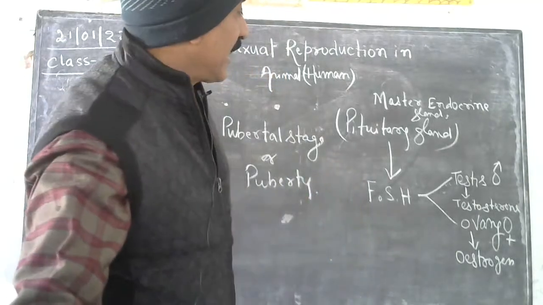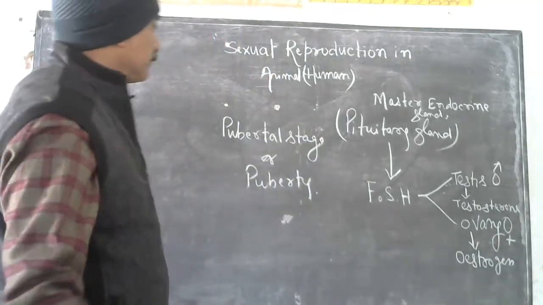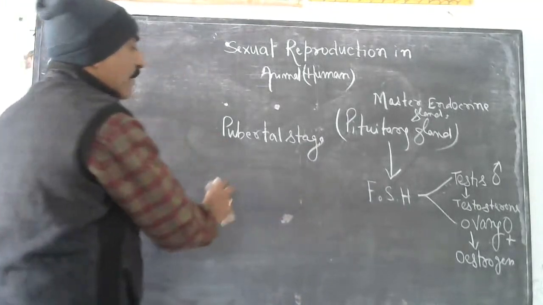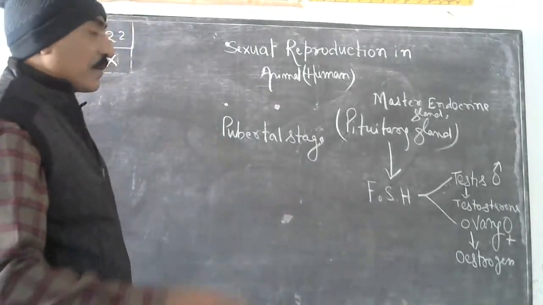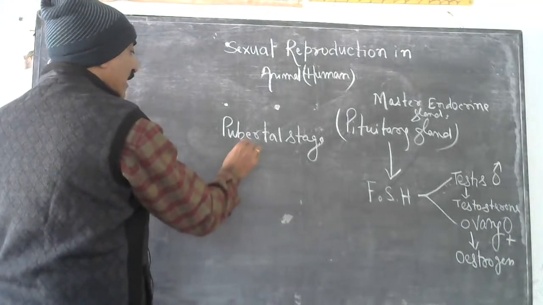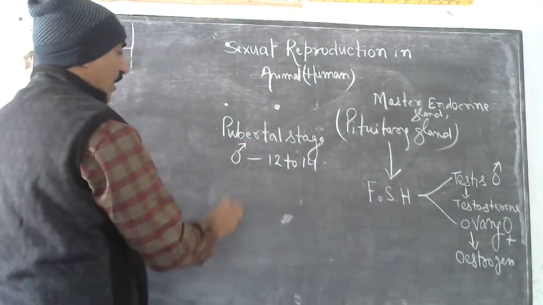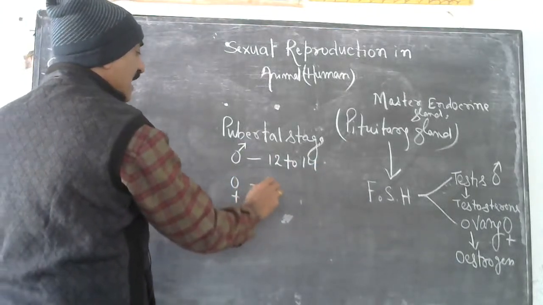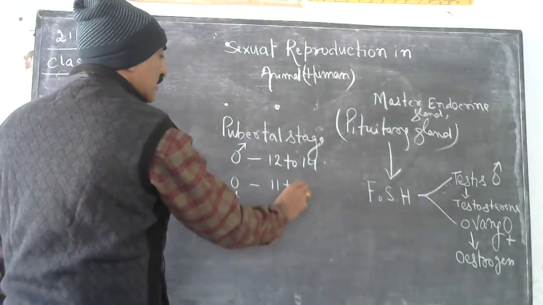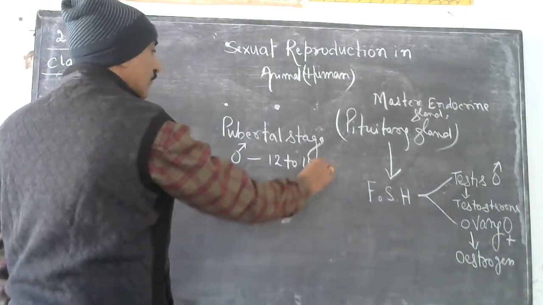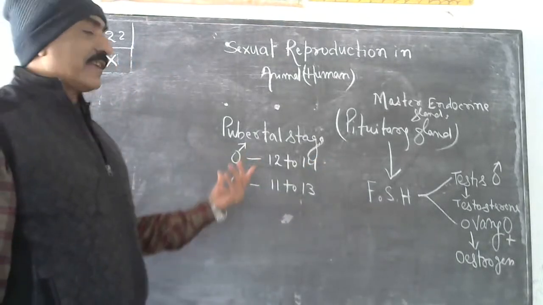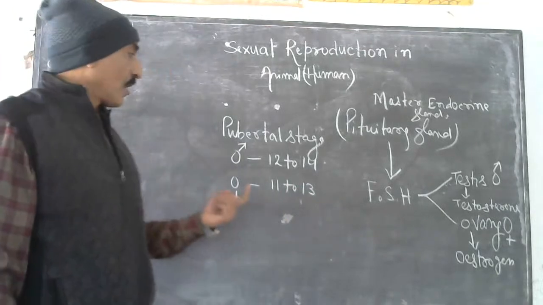Now, a specific age. The appearance of pubertal stage differs. Now look, in male it appears at 12 to 14, and in female it appears at 11 to 13 years. This age varies in male and female.